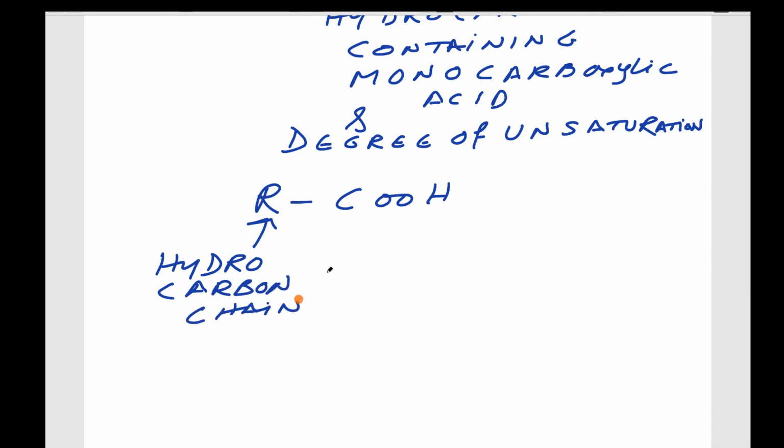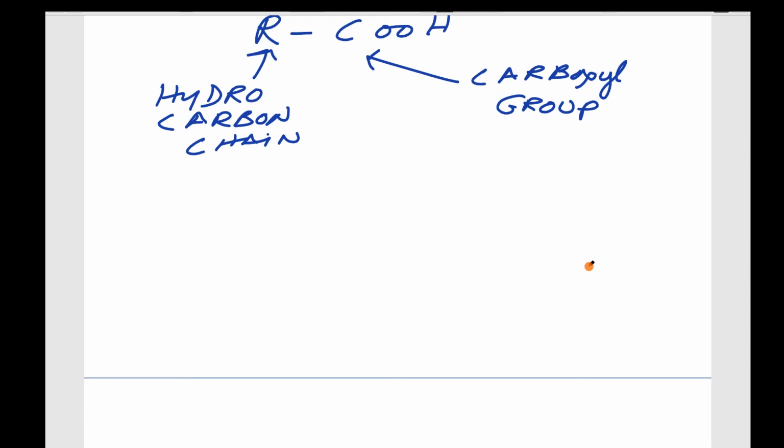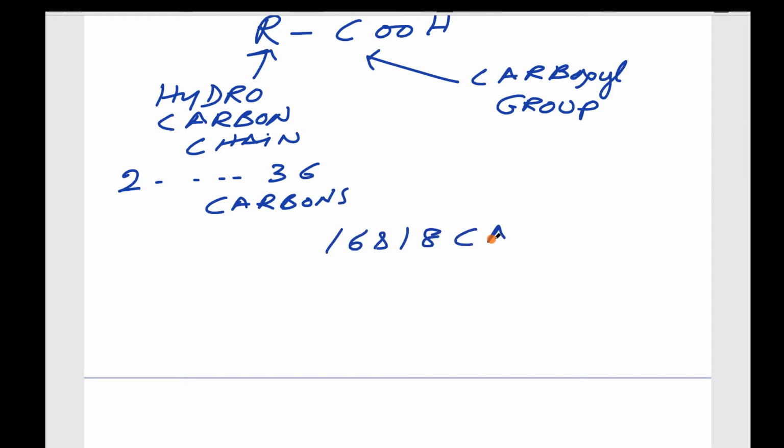Of varied length. Okay, so this one is, as I said, carboxyl group. As I said, they are monocarboxylic acids. Okay, the hydrocarbon chain length may vary from 2 to 36 carbons. Now, generally 16 and 18 carbon fatty acids are most commonly present.